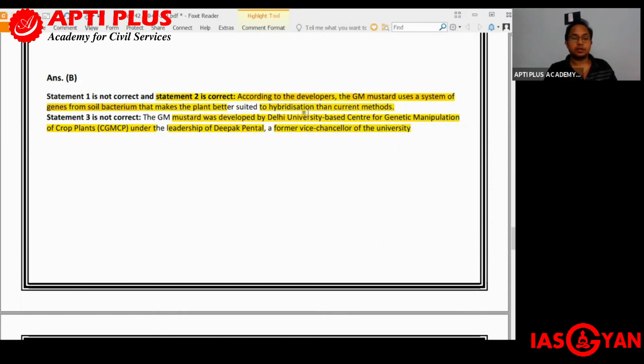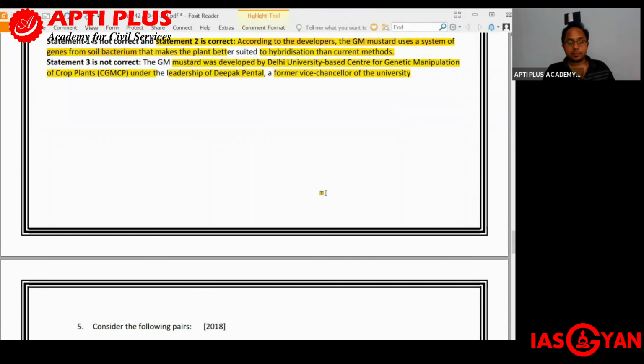So once again, according to the developers, the GM mustard uses a system of genes from soil bacterium that makes the plant better suited to hybridization than the current methods. Also, the GM mustard was developed by the Delhi University-based Center for Genetic Manipulation of Crop Plants, under the leadership of Deepak Pental, who was a former Vice Chancellor of the university.